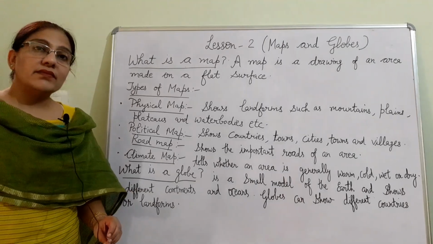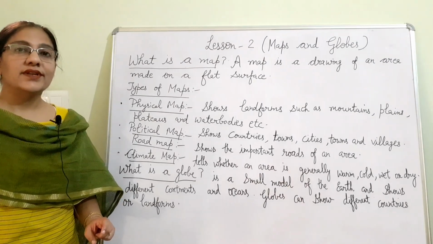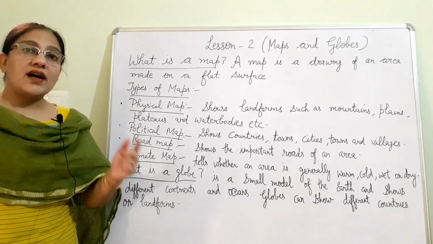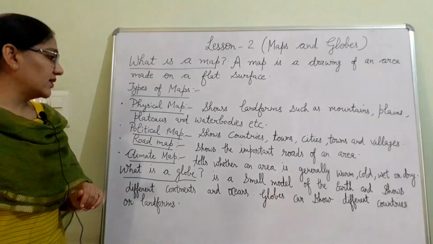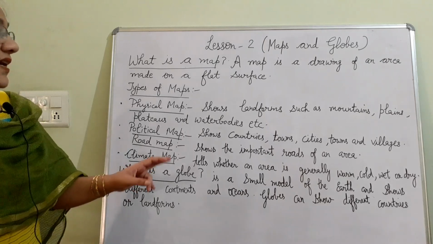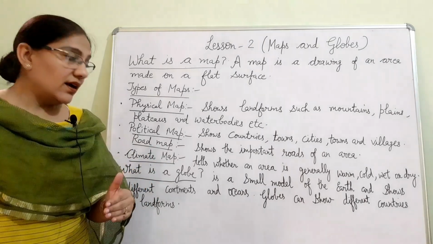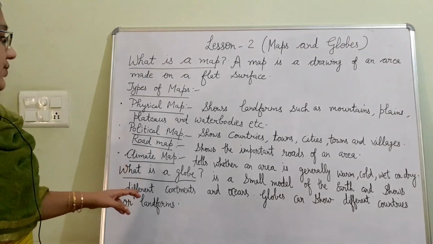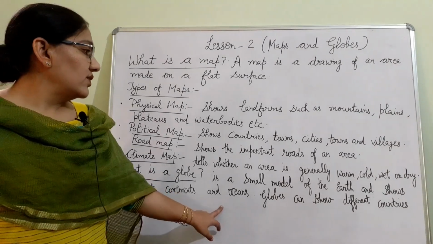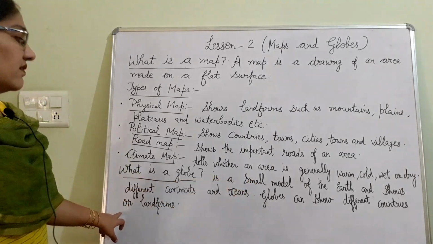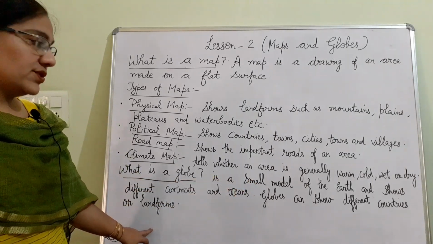After this we will do globes. What is a globe? You all know. A globe is a model of the earth. It is round in shape like the earth. And like a map, globes are also used to study the earth, and globes show different continents and oceans, and like maps, globes can show different countries or landforms also.